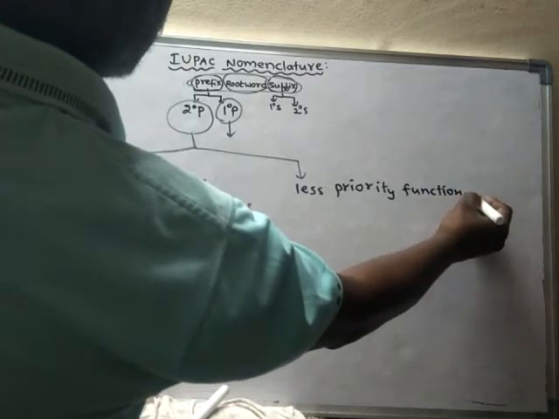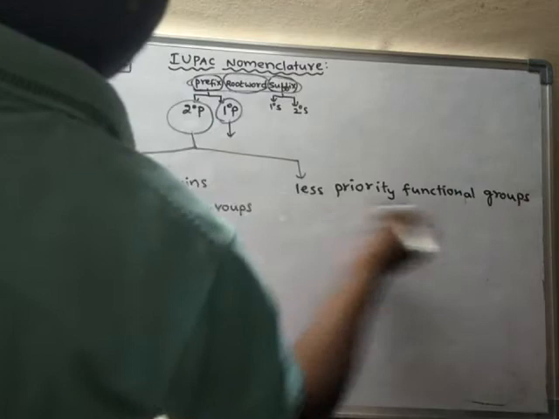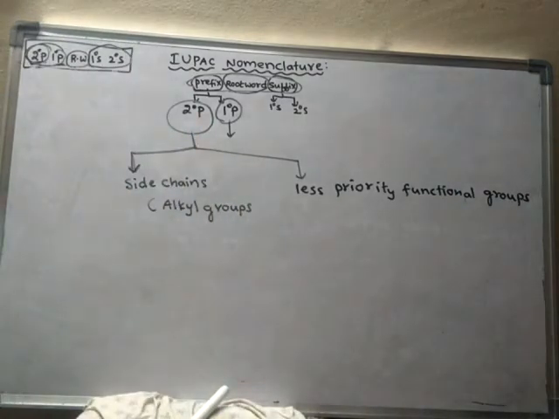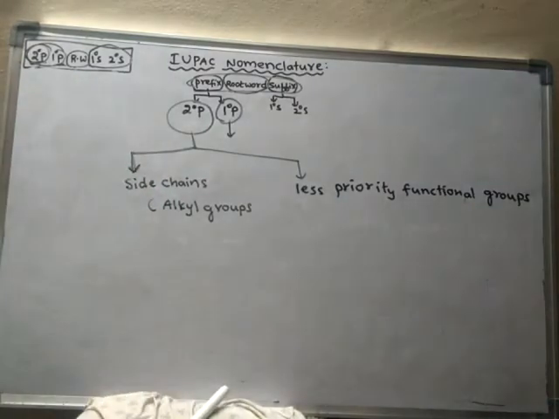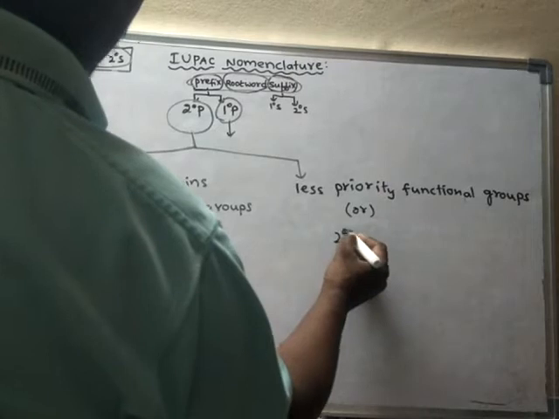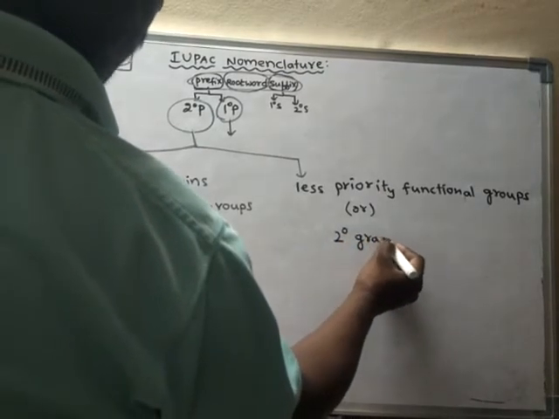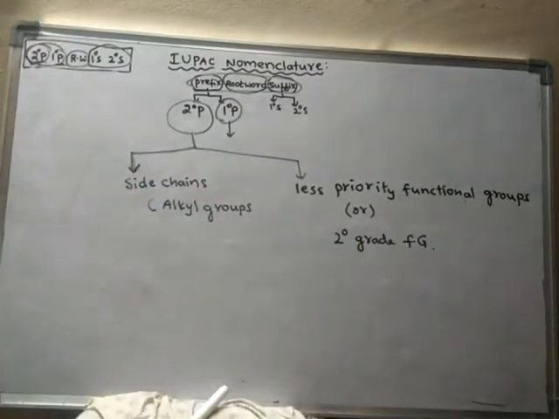Less priority functional groups are written as secondary prefixes in the name of the compound. They are also called secondary grade functional groups, or else less priority functional groups.